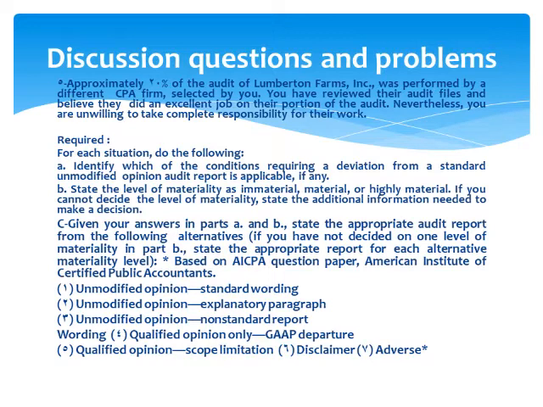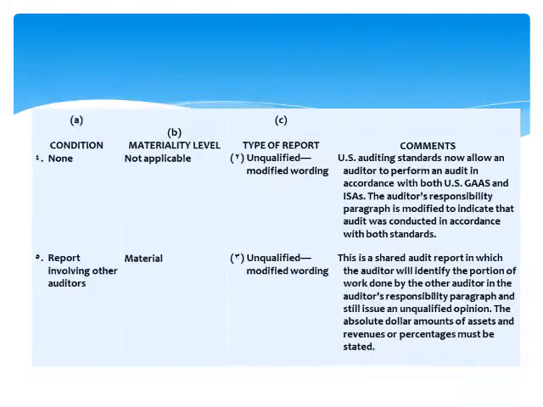Situation number 5, the condition is a report involving another auditor, and the materiality level is material. The type of report will be unqualified with modified wording, because there is a shared audit report in which the auditor identifies the portion of work done by the other auditor in the auditor responsibility paragraph and still issues an unqualified opinion. The absolute dollar amount of assets and revenue, or the percentage, must be stated. And that finishes this part.